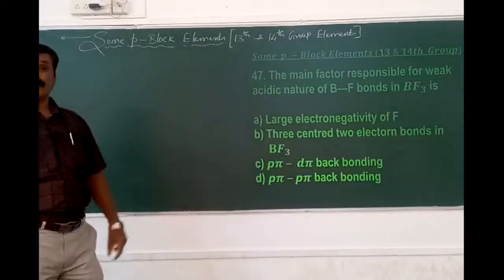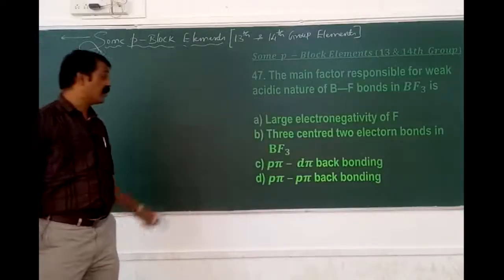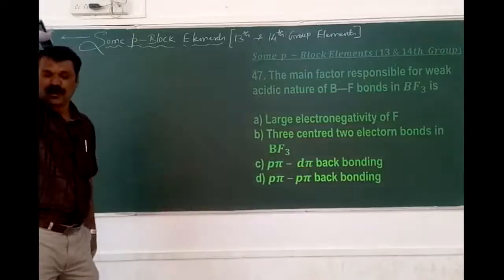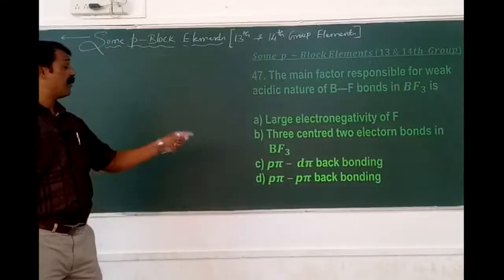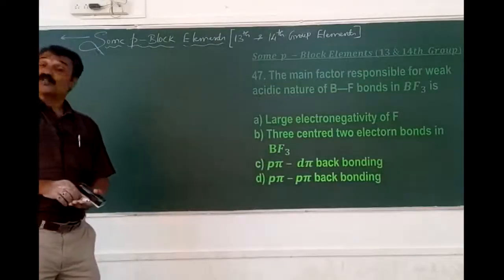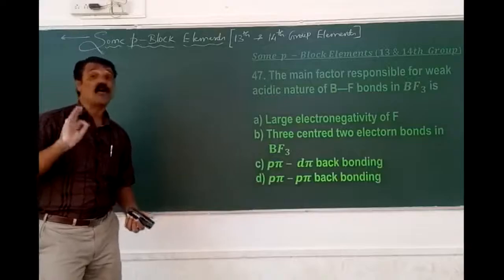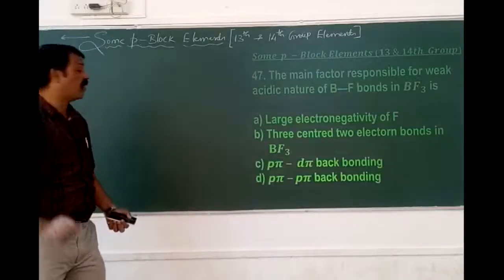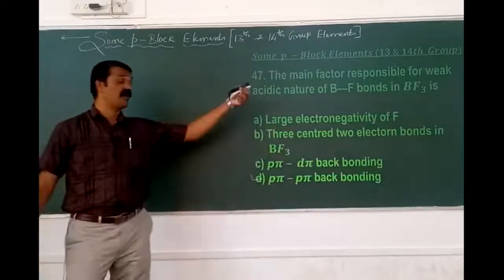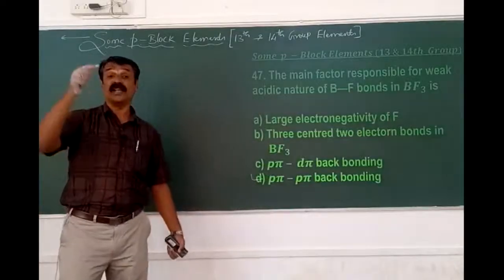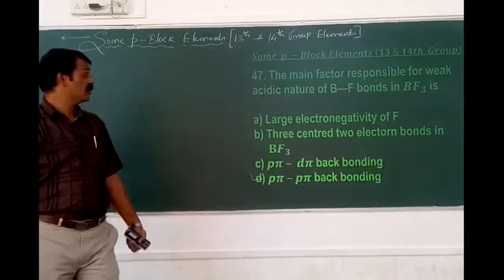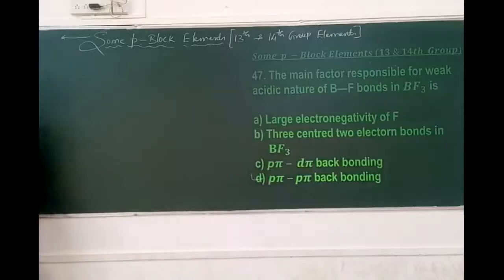The larger electronegativity of fluorine is not the main criteria here. The 3-center 2-electron bonds are not in boron trifluoride, they are only in case of diborane. P pi-d pi back bonding or p pi-p pi? As fluorine and boron don't contain vacant d orbitals, we can expect only the p pi-p pi back bonding in boron trifluoride, which makes the least Lewis acid character among the boron trihalides. Okay, so that is 47D.